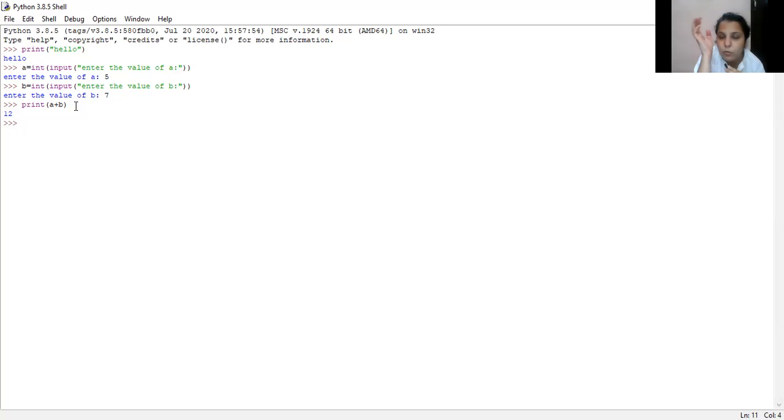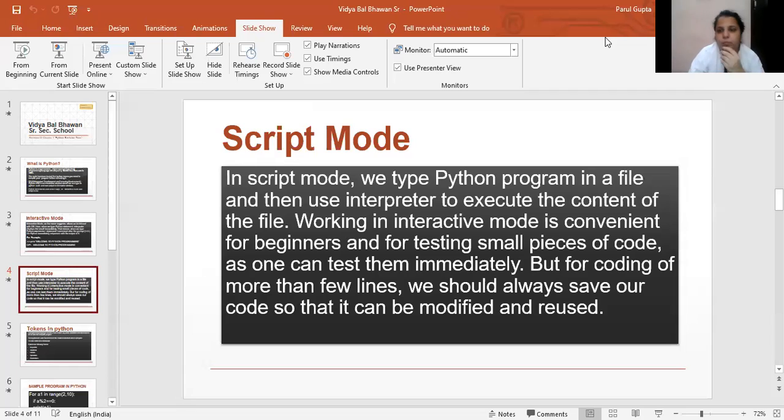Then I have taken one more variable similarly, B, and the value of B has been entered, and then I have given the command inside the print function, A plus B. And I'm getting the output 12. Clear? So this is about the interactive mode in Python. I hope this has been clear to every one of you. Now we are going to discuss our next mode, the script mode.